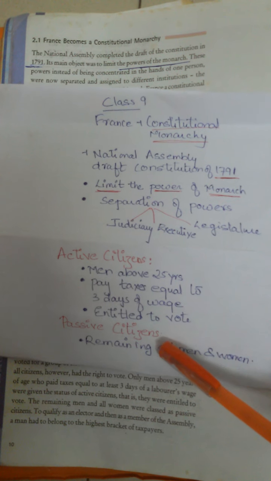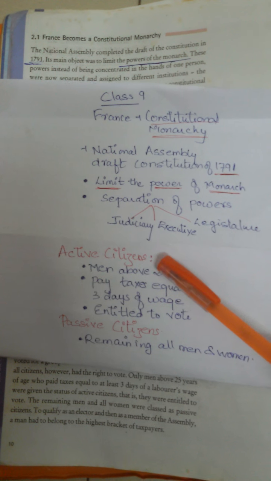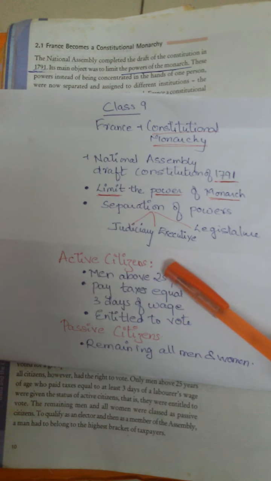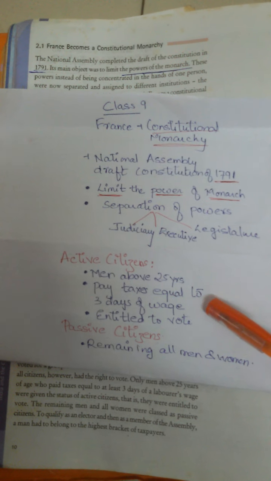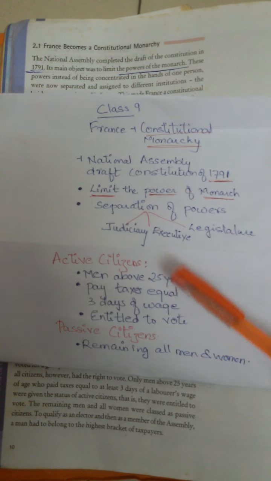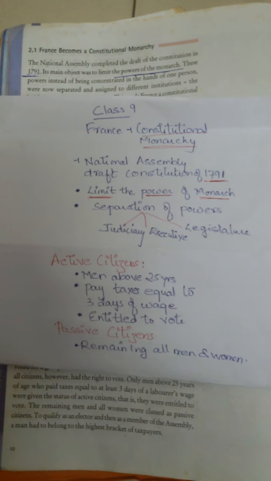The Constitution of 1791 made two categories of citizens. First one is active citizens, second one passive citizens. Active citizens are those citizens, especially men above 25 years. Women were not getting that much importance in France at that time.